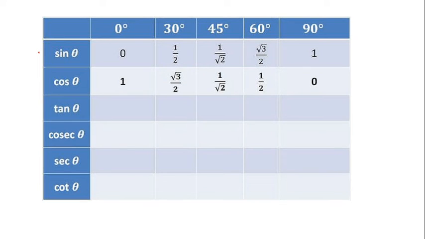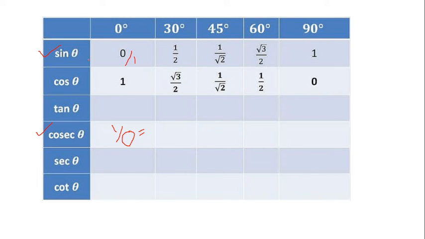I'm sure when sine is completed, you can find out the table for cosec, because what is the relation between sine and cosec? They are reciprocal, correct? That means this 0 is nothing but 0 by 1, so the reciprocal of 0 by 1 is 1 by 0. Something divided by 0 is always undefined. So if someone asks you what is cosec of 0 degree, the answer will be undefined, correct?